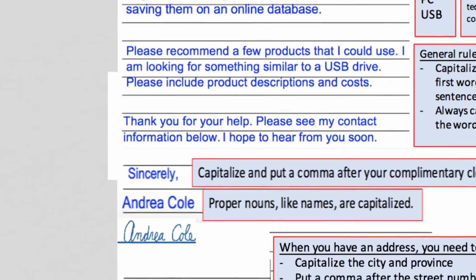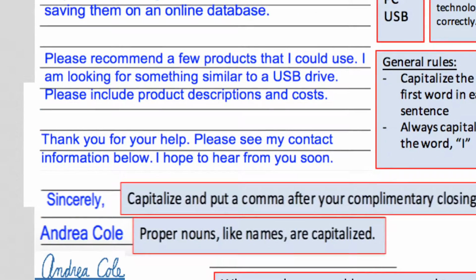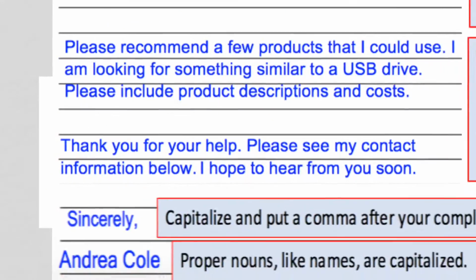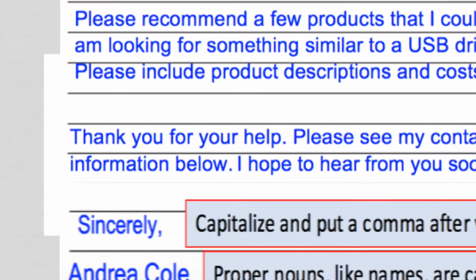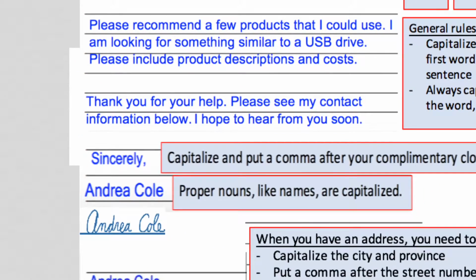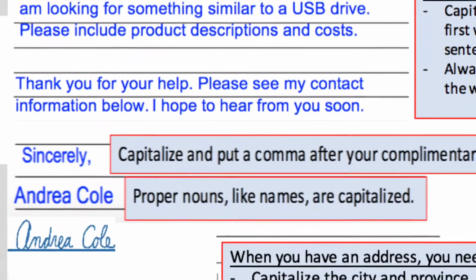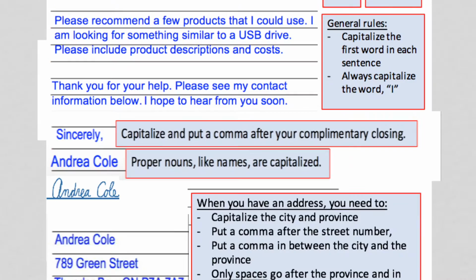And then again, I am looking for, right, so that's capitalized, and then I used "please" again, right? And even here at the bottom, "Thank you," that's capitalized, "please" is capitalized, and then I is capitalized again.